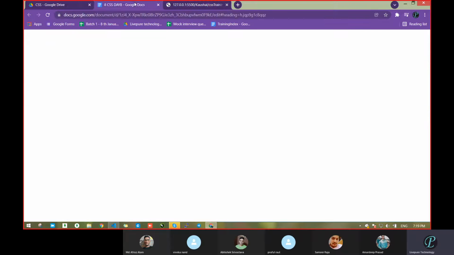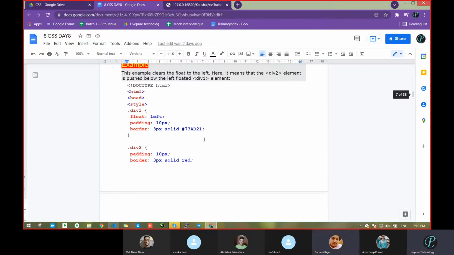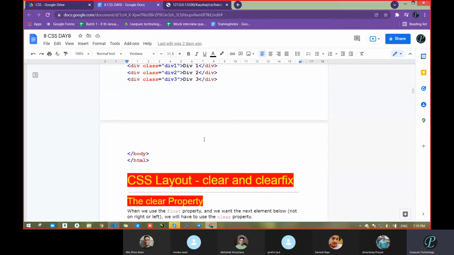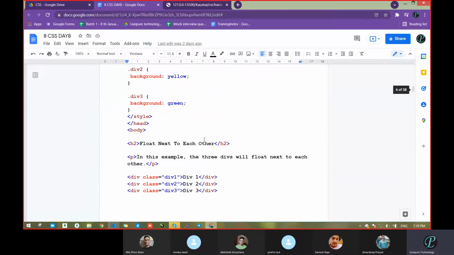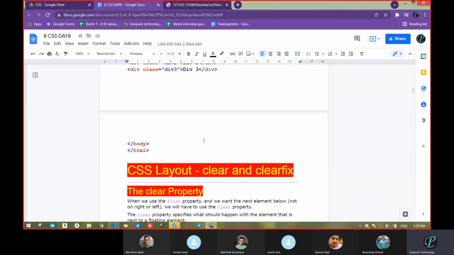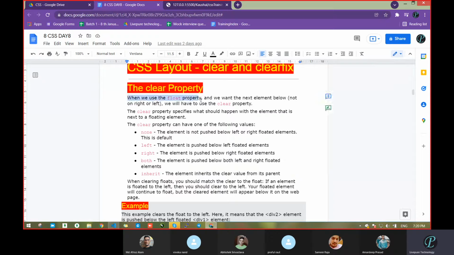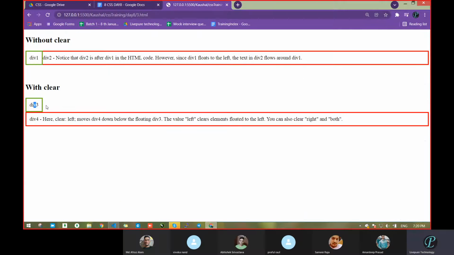Now go through the documentation one time. So with clear, when we use a float property and we want the next element below, I want the next element in the below section, as like this one.